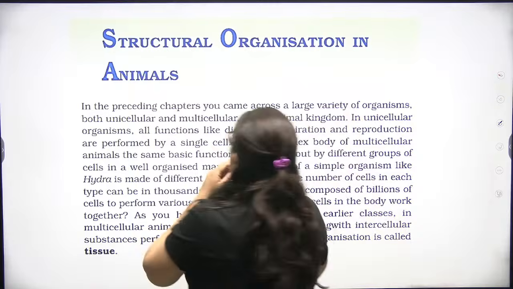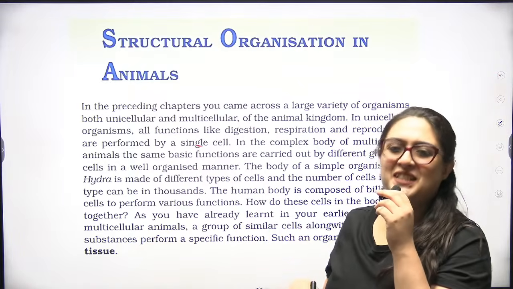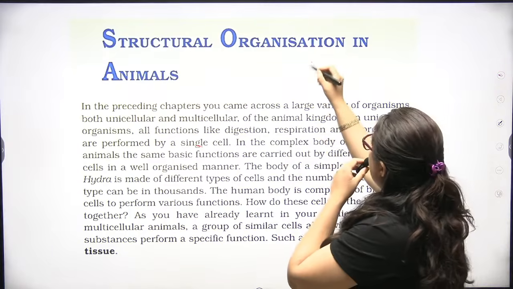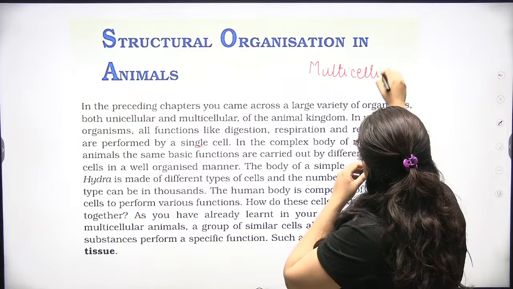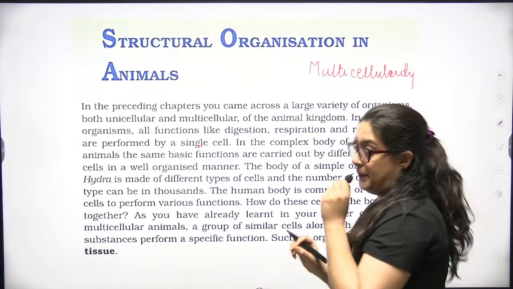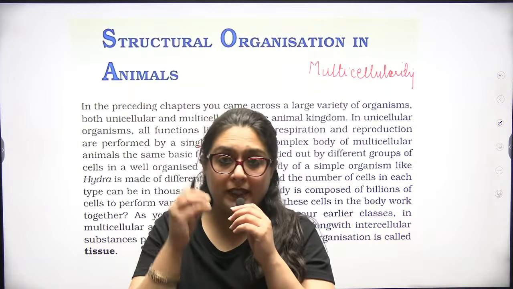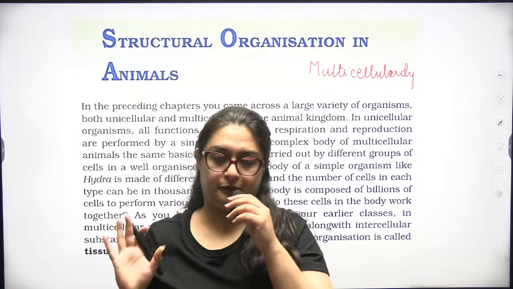Structure of animals may be made up of a single cell, that is a unicellular organism. But in animals, we are dealing with multicellularity. When the cells are more than one in number, they should be in an organized manner.